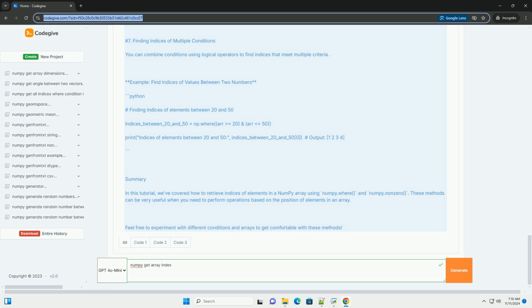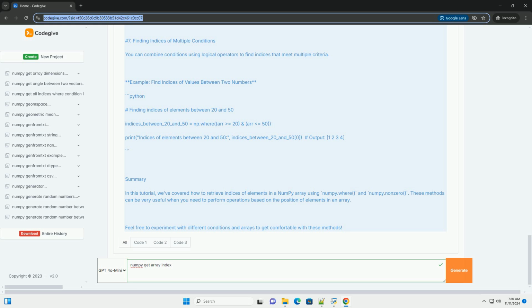6. Using numpy.nonzero. Another method to get the indices of non-zero elements in an array is by using numpy.nonzero. This function returns a tuple of arrays, one for each dimension of the input array. Example.